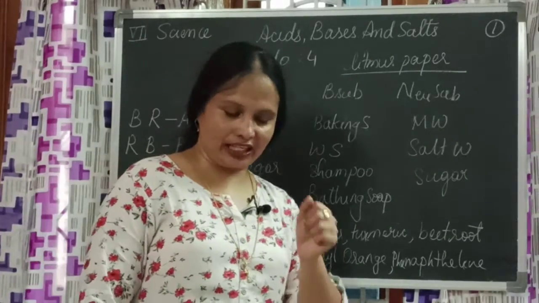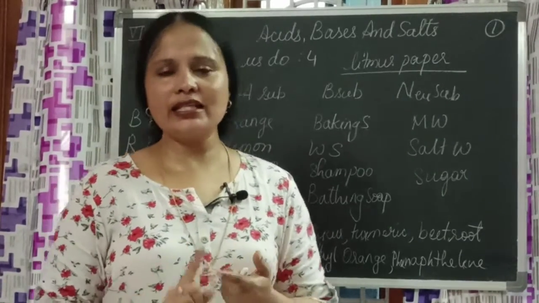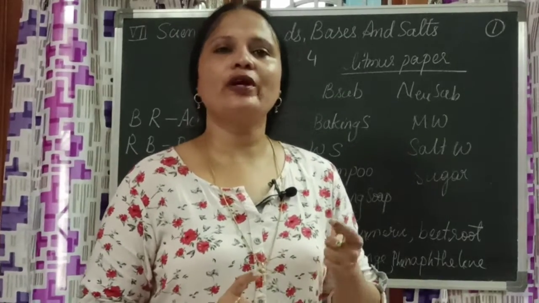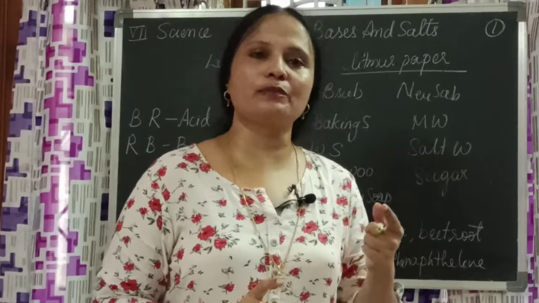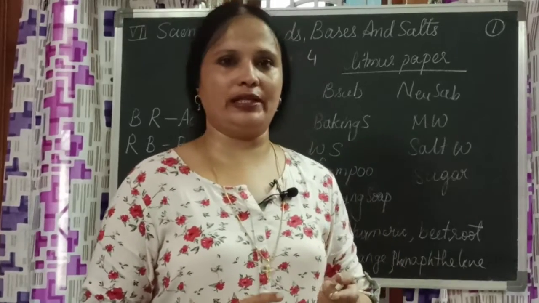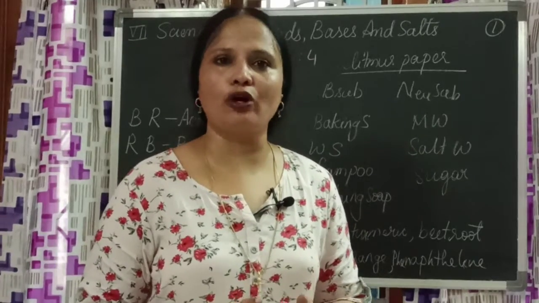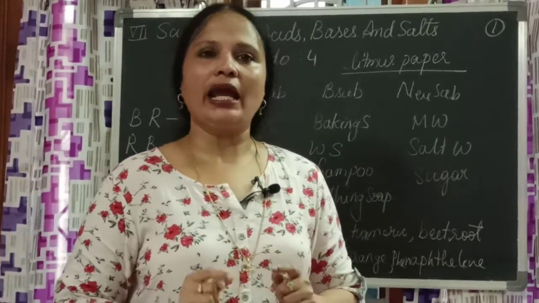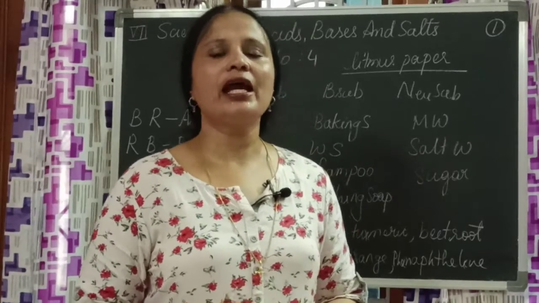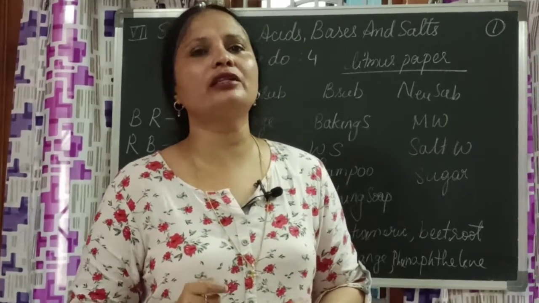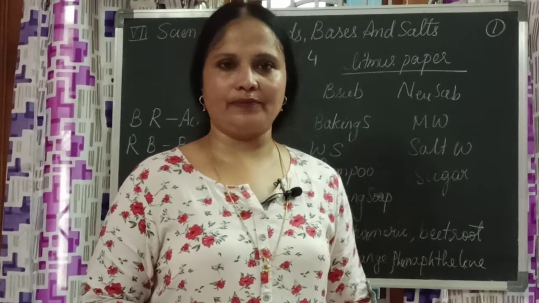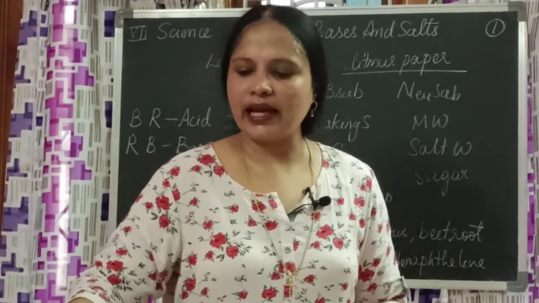So what are indicators? Once again we'll come to that. Any substance which makes us understand whether a substance is basic, acidic, or neutral in nature, that substance we call an indicator. Indicators which are available naturally are called natural indicators. Indicators which are prepared with the help of chemicals, we call them chemical indicators. Okay, now let us see acidic nature.